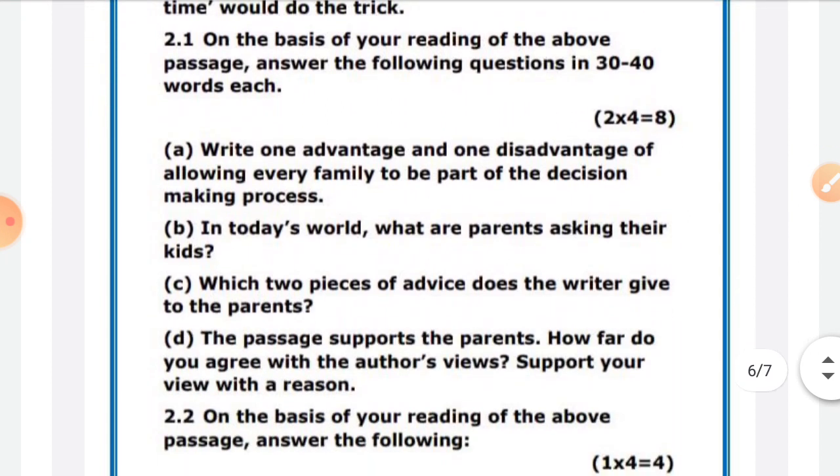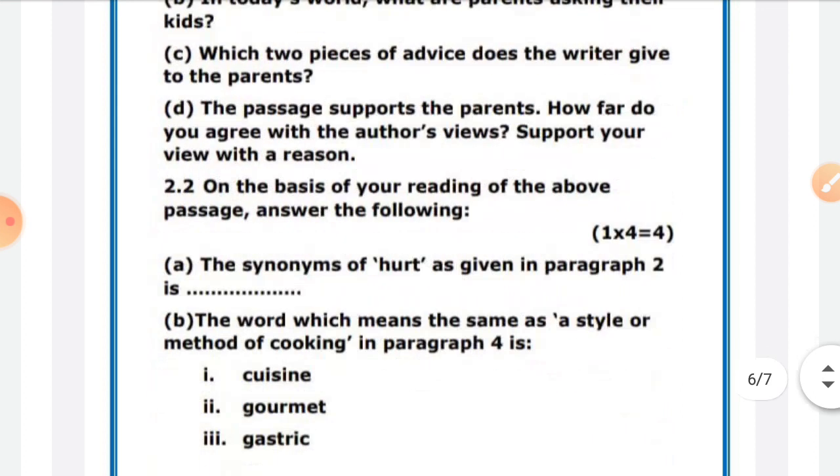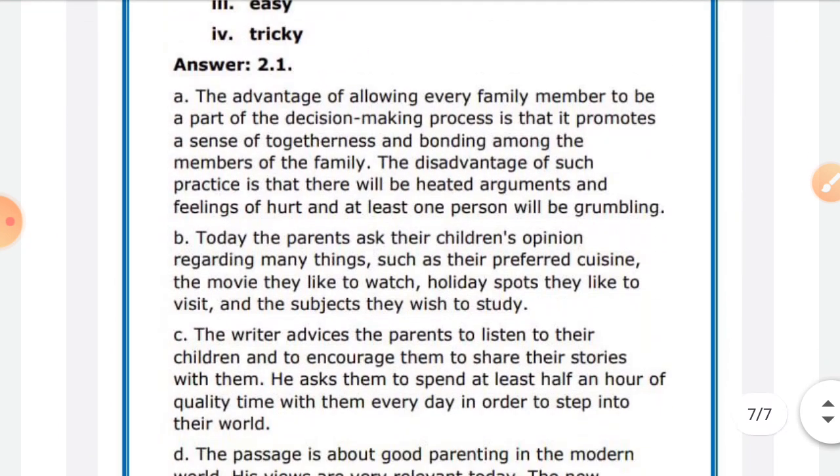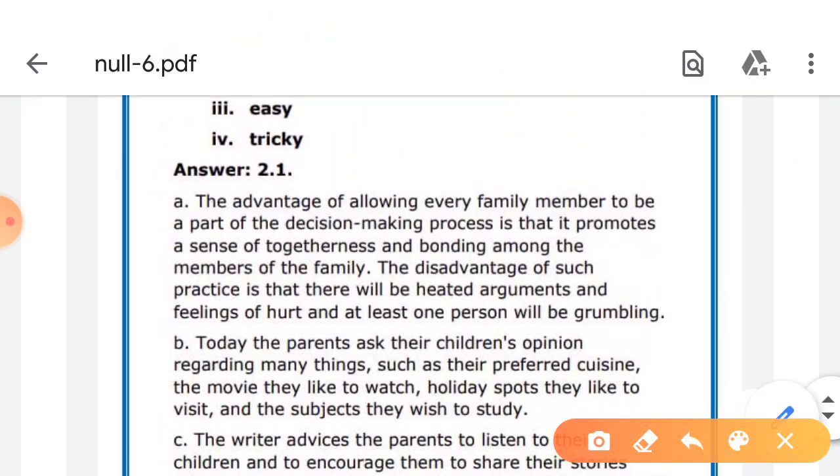Now the questions. I have told you there are 4 short answers and 4 objectives. Among the short answers: write one advantage and one disadvantage of allowing every family member to be a part of the decision process. How will you write the answer? When writing, you need to mention the word advantage and the word disadvantage, otherwise the examiner can be confused about what you are writing. If 2 points are given in the question, mention those 2 points in the answer also.